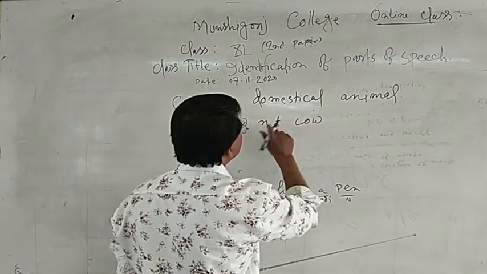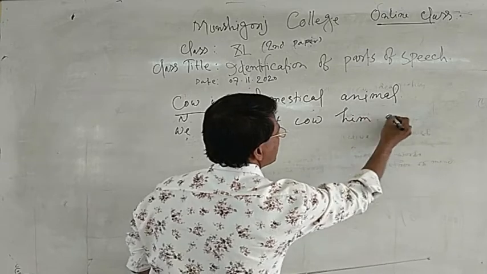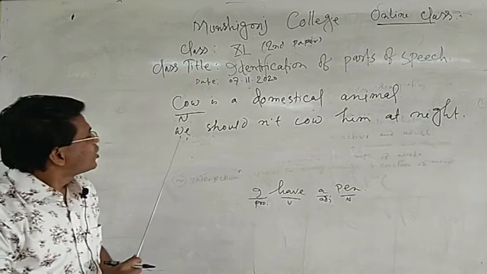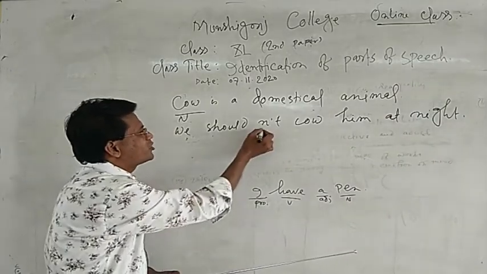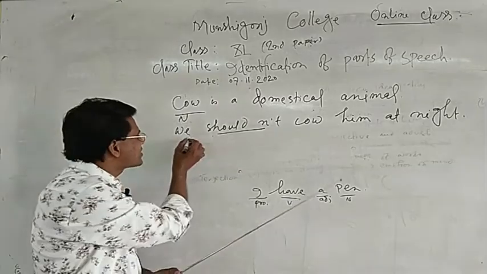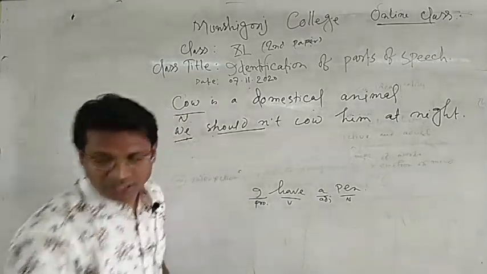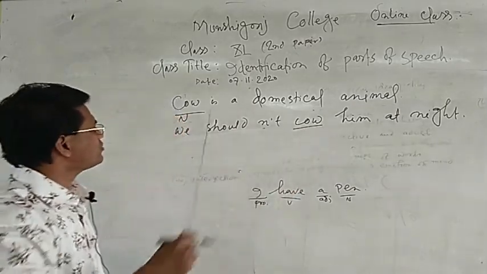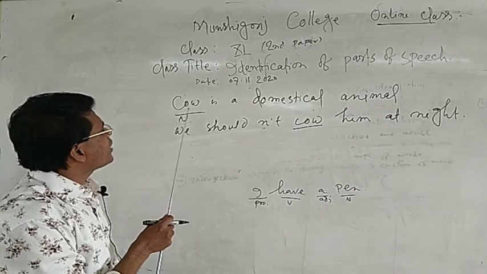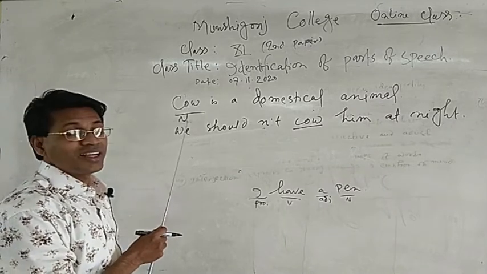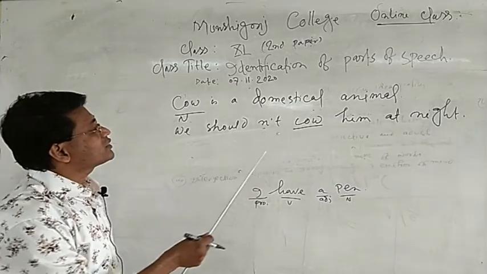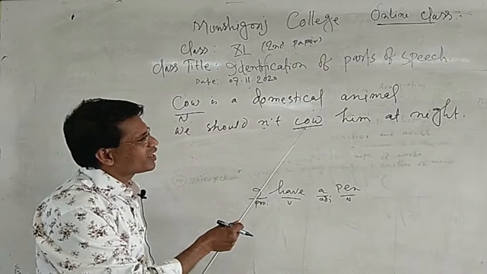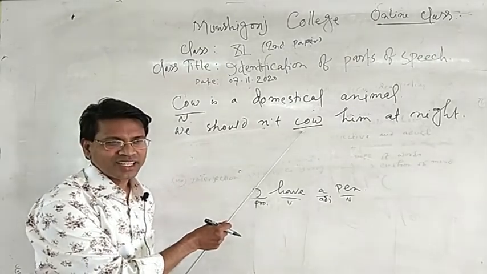We should not cow him at night. This is an auxiliary verb. This is a subject. Here is the underlined word cow. In the first sentence, cow has been used as a noun. But in the next example, it has been used as a principal verb.